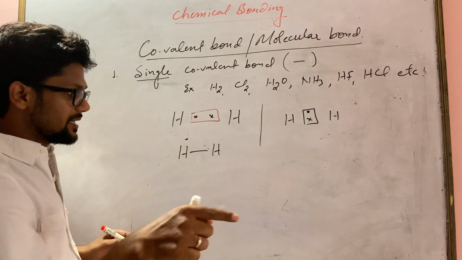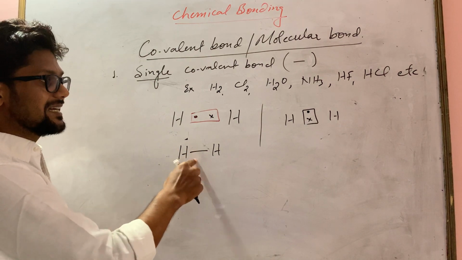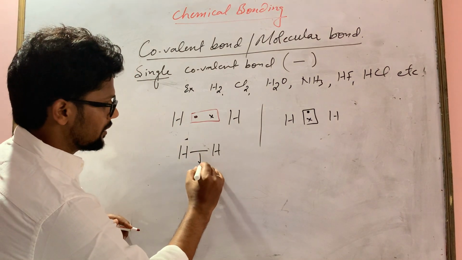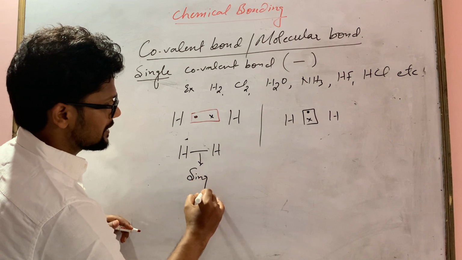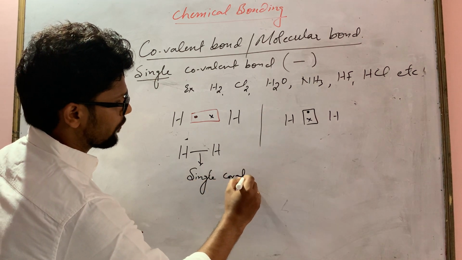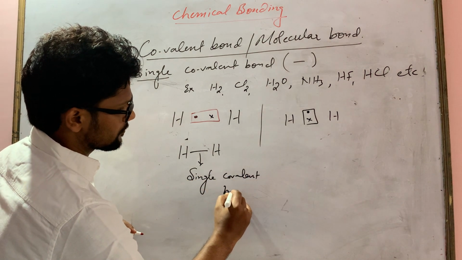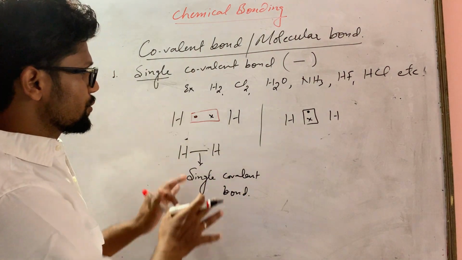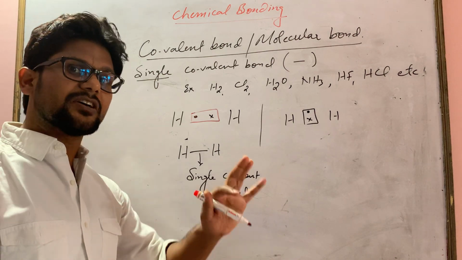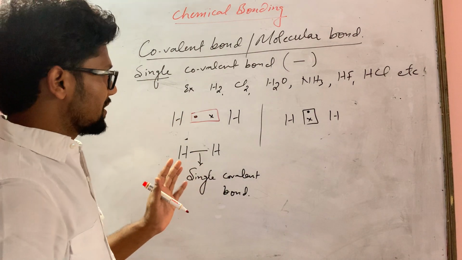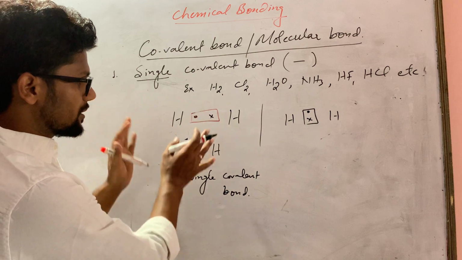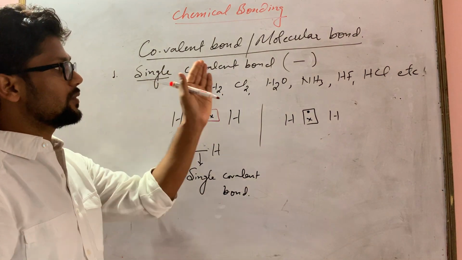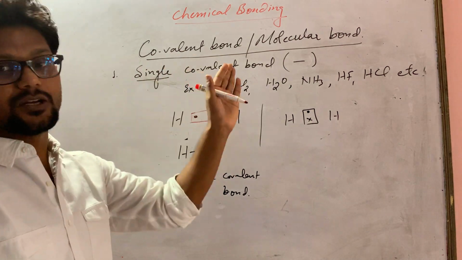It means you can say that this dash, the single dash, has how many electrons? 2 electrons. This bond is called single covalent bond. Right? You can also draw the orbital structure as I have explained in the previous video of electrovalent bond.